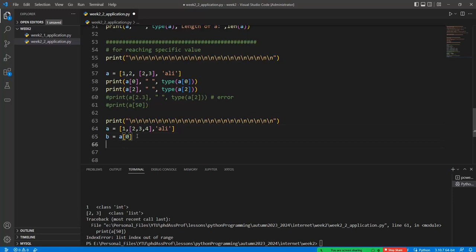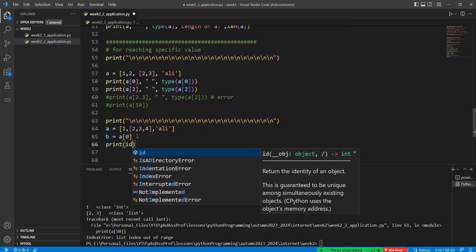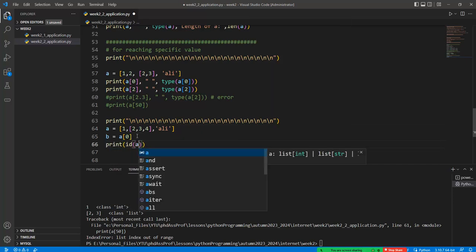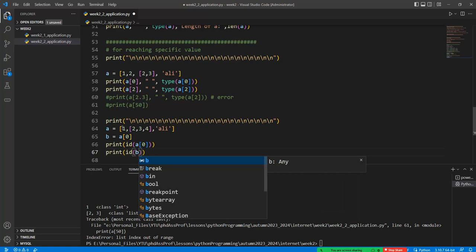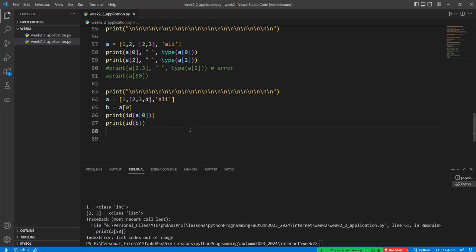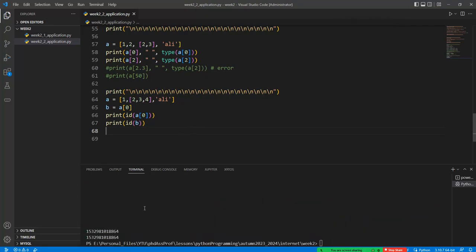Okay, and so what happens if I check the address of a[0] compared with b? If I run this code, these addresses are the same as each other,